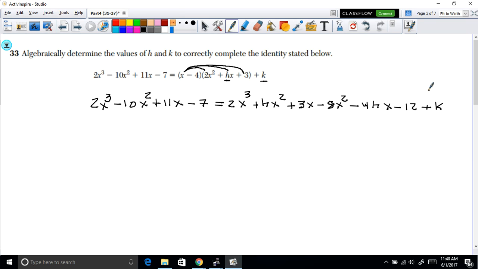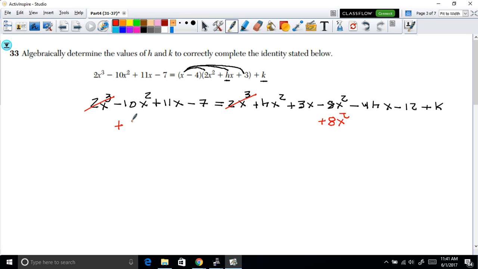Notice that what we can do now is try to simplify what we have here. At least in here, this 2x cubed will cancel out with this 2x cubed, because they're the same expression and they're on different sides of the equation, so that's fine. Now, what else can we simplify? Well, just to make it easier, let me add 8x squared on both sides. Let's do it on both sides.